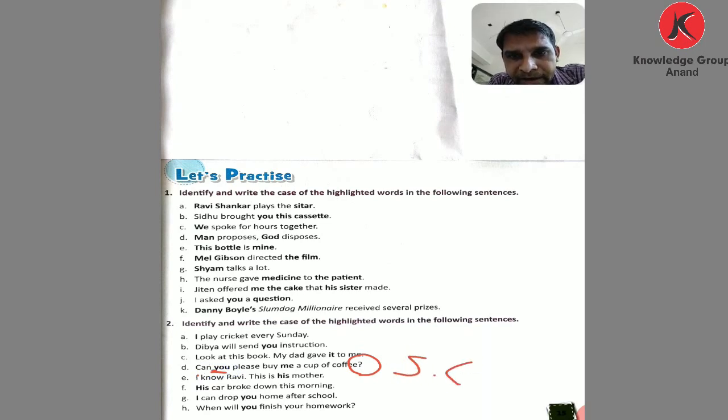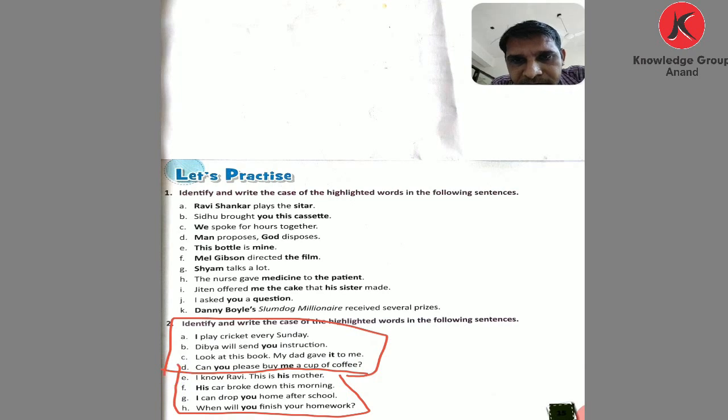A cup of coffee is object number 1 and me is object number 2. So you is subjective case and me is dative case. So I talk about A, B, C, D. And this E to H, you do yourself at home.